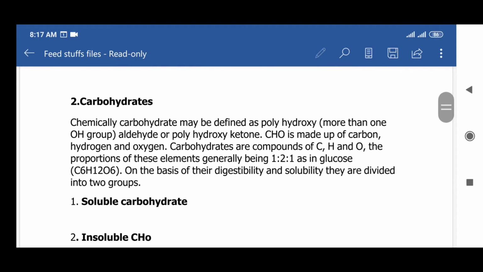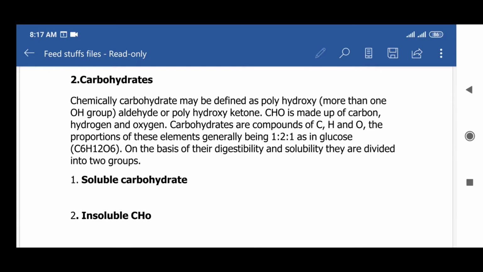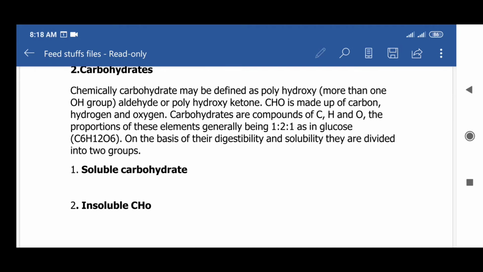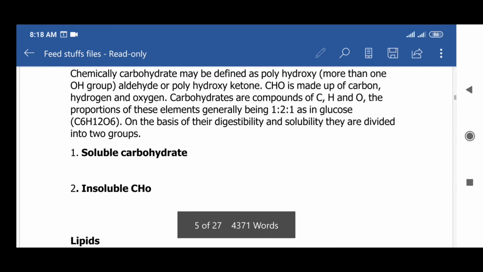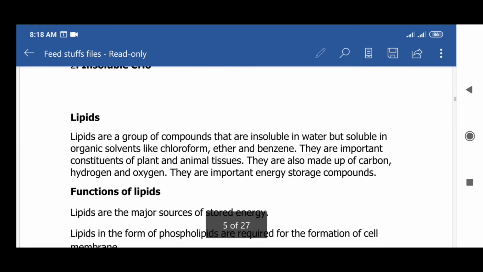Next is carbohydrates. Chemically, a carbohydrate may be defined as a polyhydroxy aldehyde or polyhydroxy ketone, having more than one OH group. CHO is made up of carbon, hydrogen, and oxygen. Carbohydrates are compounds of C, H, and O, the proportion of these elements generally being 1:2:1, as in glucose, C6H12O6. On the basis of their digestibility and solubility, they are divided into two types: first, soluble carbohydrate, and second, insoluble carbohydrate. Next is lipid.